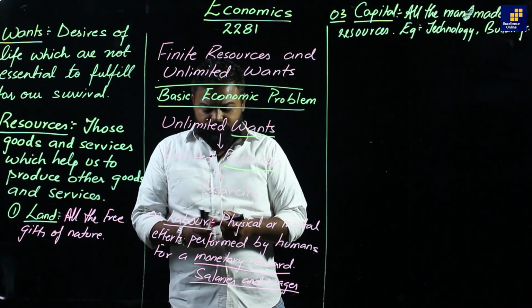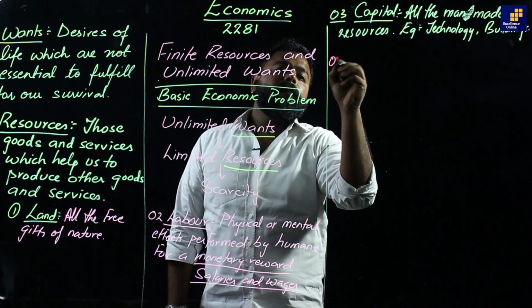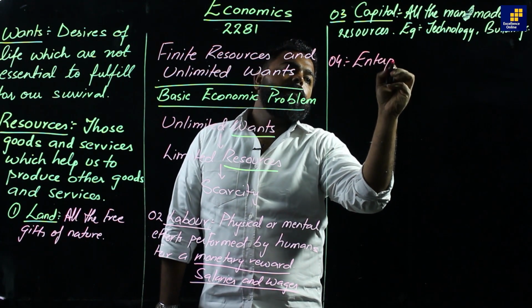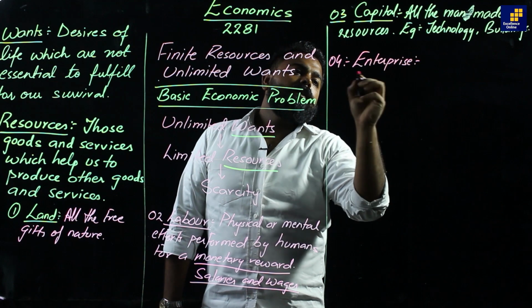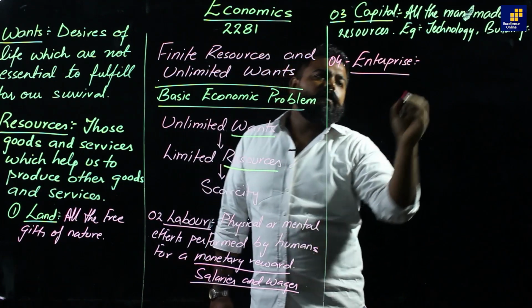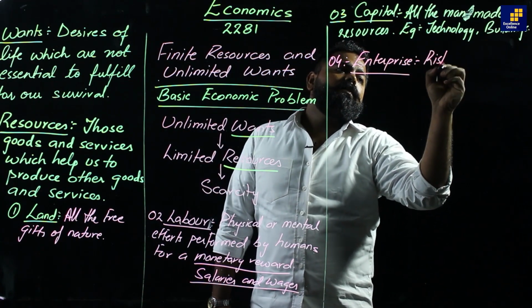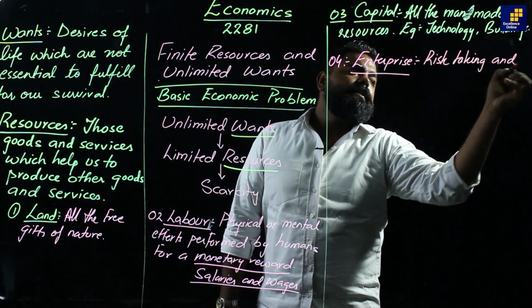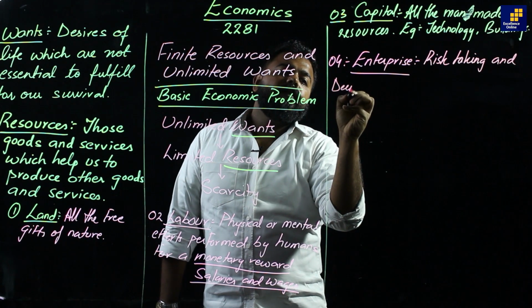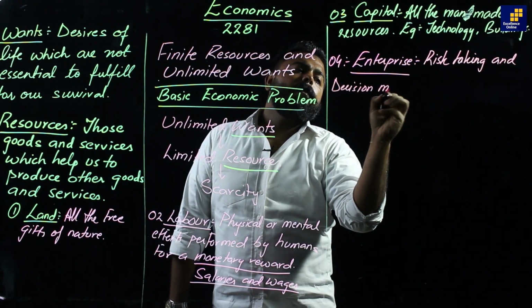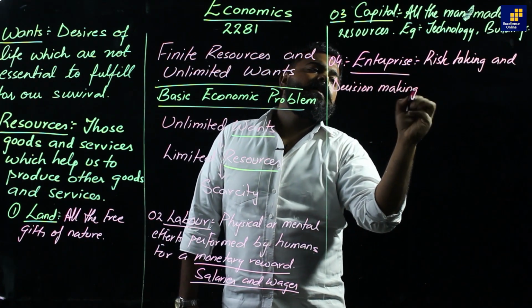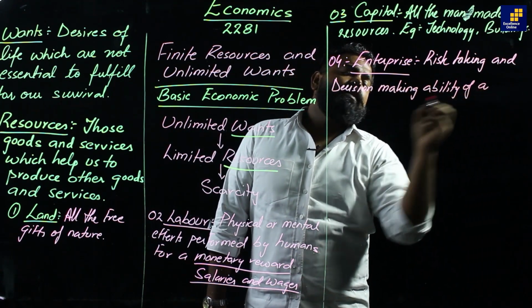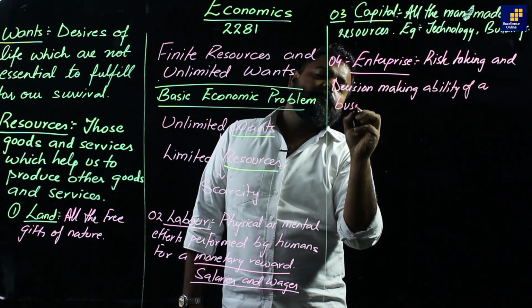And the fourth resource is enterprise. Enterprise means the risk taking and decision making ability of a businessman.